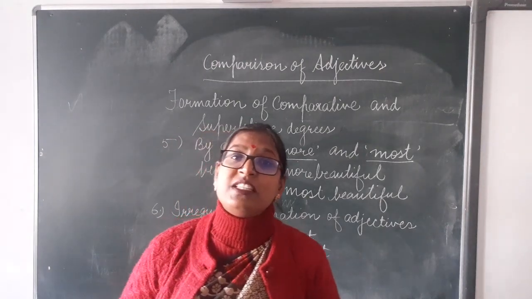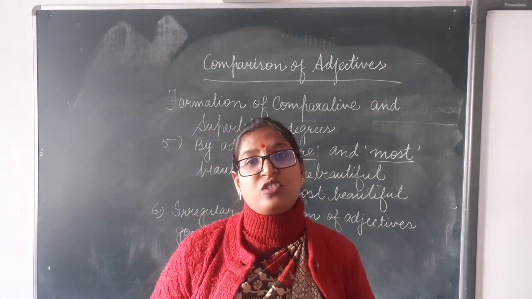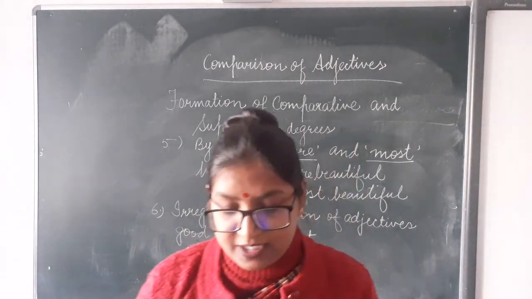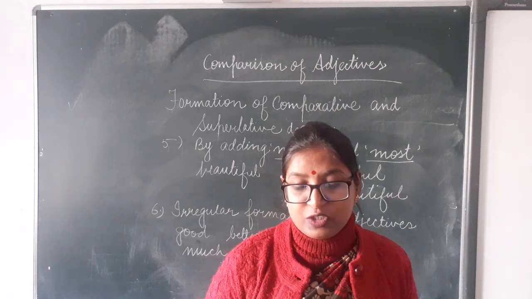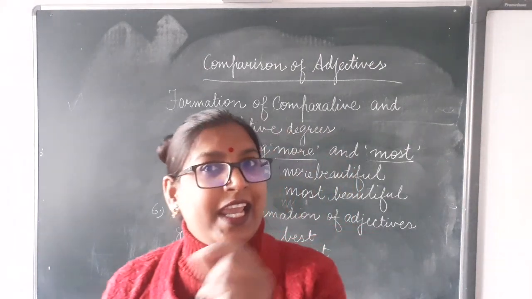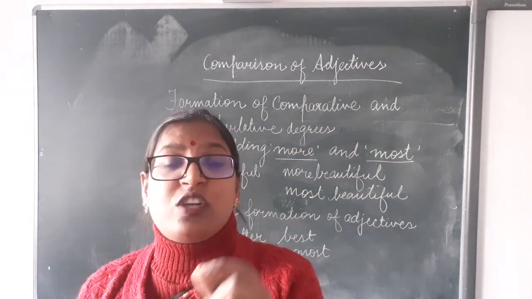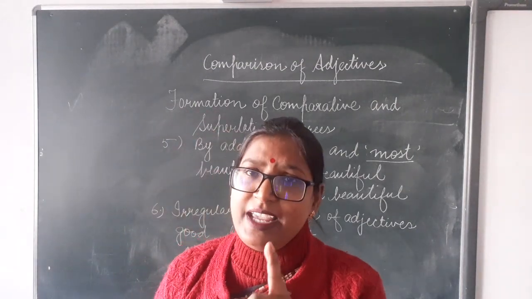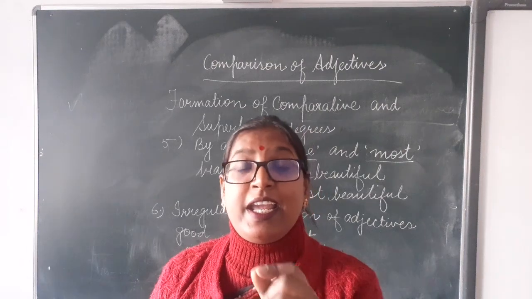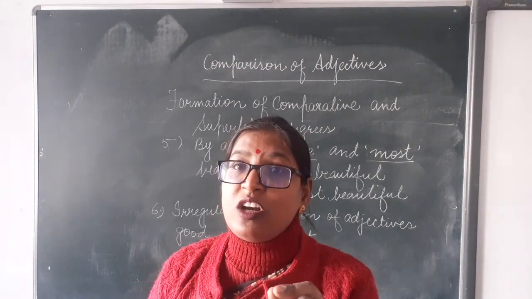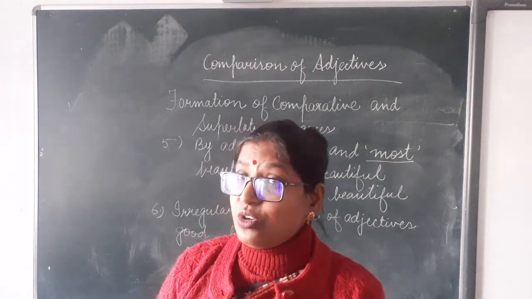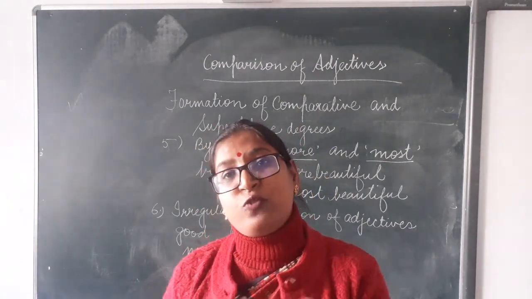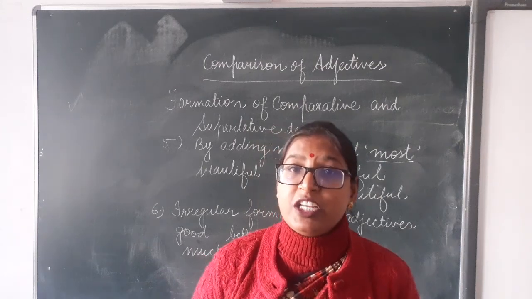Though there is only a single final consonant, still we do not follow these rules. These kind of words we need to learn by heart. For example, we take the word lean, L-E-A-N. E-A is a vowel. After that comes the single consonant, that is N. Lean. We do not double the last consonant here. We just add ER or EST with it to form the comparative and superlative form.